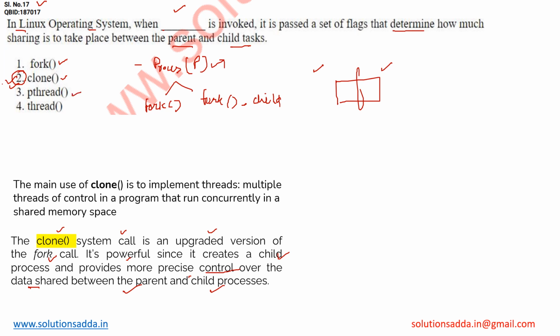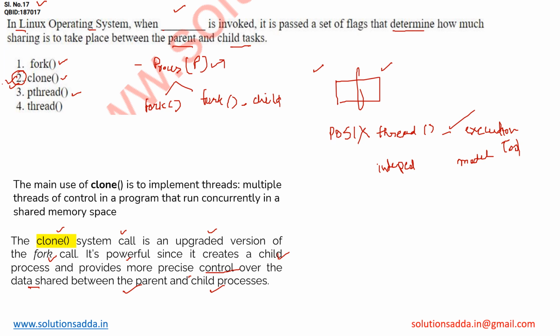Pthread means what? Pthread's full form is POSIX thread. It is an execution model. It is not any kind of process, or we could say explicitly it is an execution model. It is a kind of tool which we use in order to execute the functions, and that means it exists independently. There is nothing called child process or parent process. It exists independently, and it is an execution tool or execution model, we could say.